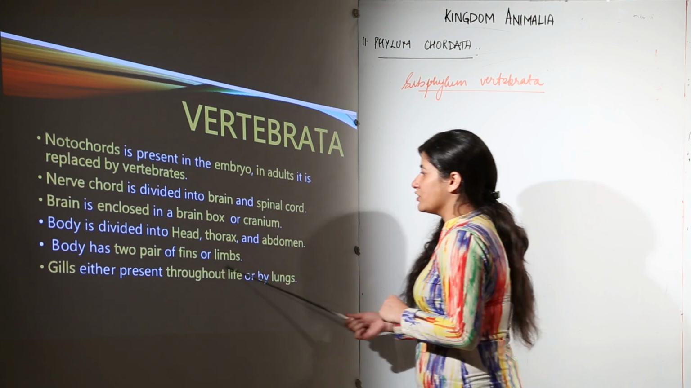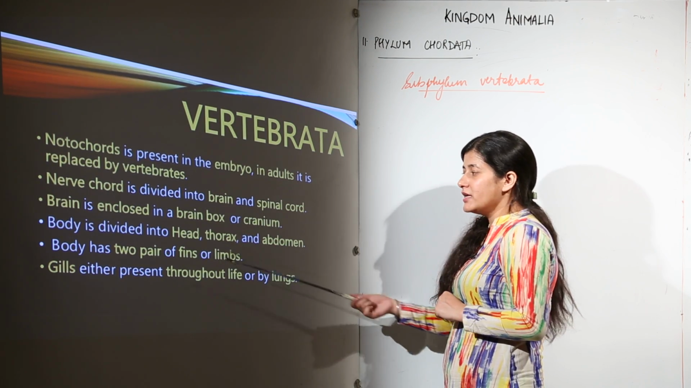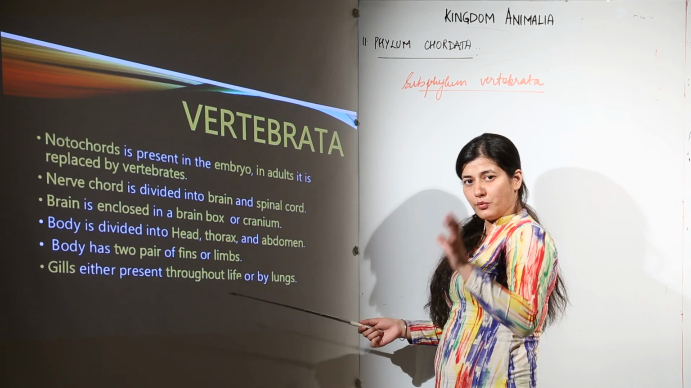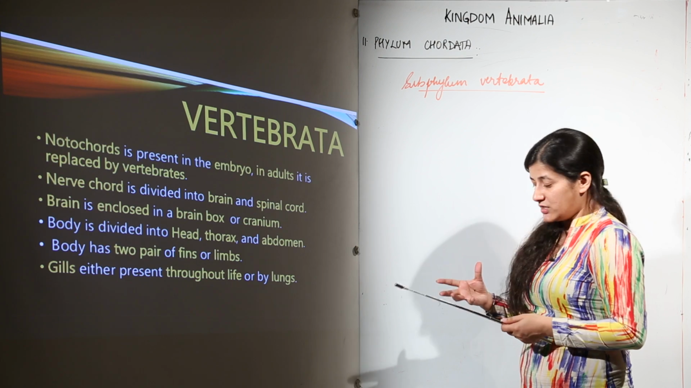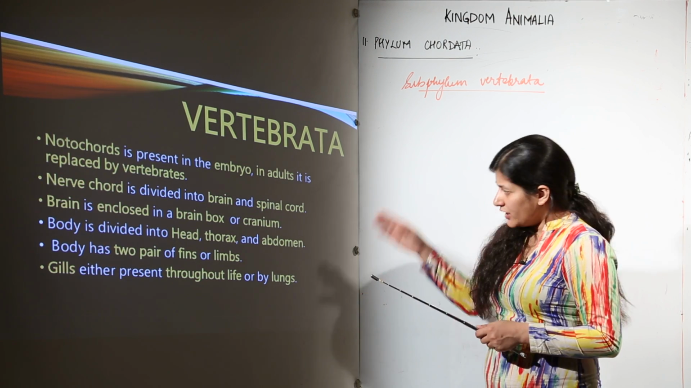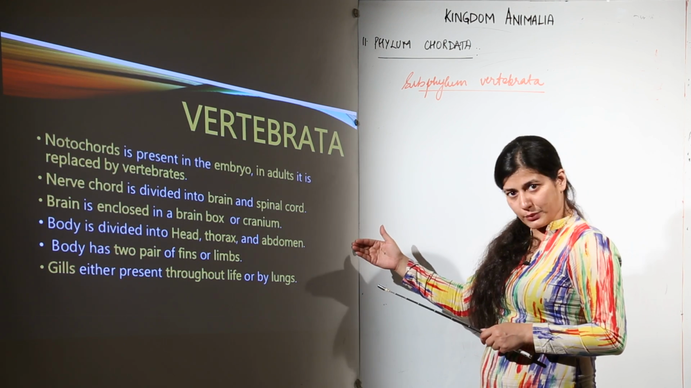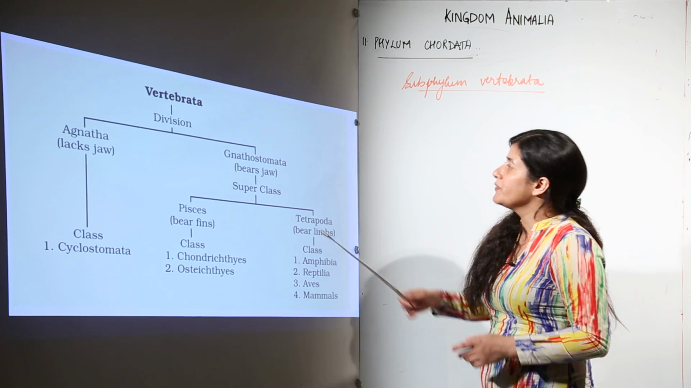The body has 2 pairs of fins or limbs. The fins could be replaced by limbs. The gills are either present throughout life or they would be replaced by lungs in the case of terrestrial vertebrates. Now these are the basic characteristics. We would come across these characteristics when we study the classes which fall under Vertebrata. Now let us see the further classification.